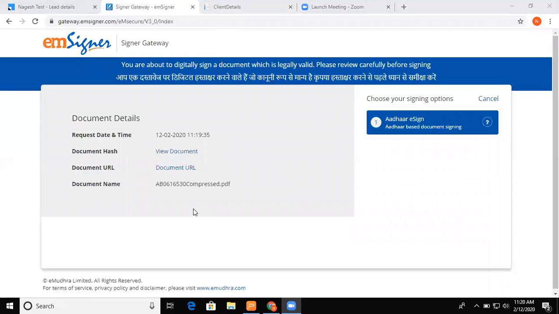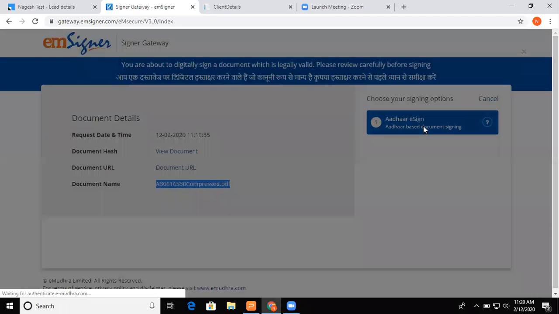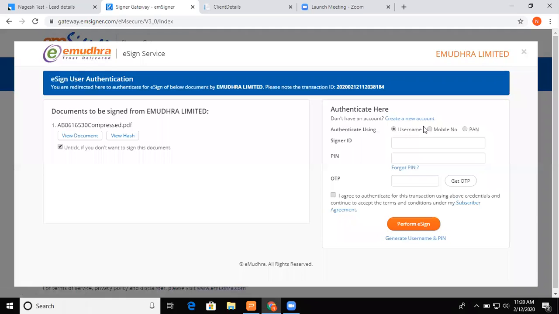You can see this page where you are about to digitally sign a document which is legally valid. Please review carefully before signing. On the left-hand side, it shows request date and time, document hash, document URL, and document name. This is the compressed PDF format of the document which we filled on the one KYC page. On the extreme right-hand side, you can see Aadhaar e-sign, Aadhaar-based document signing. Here I have to click on this radio button, and the moment I click on it, I am redirected to the e-sign service of eMudra.